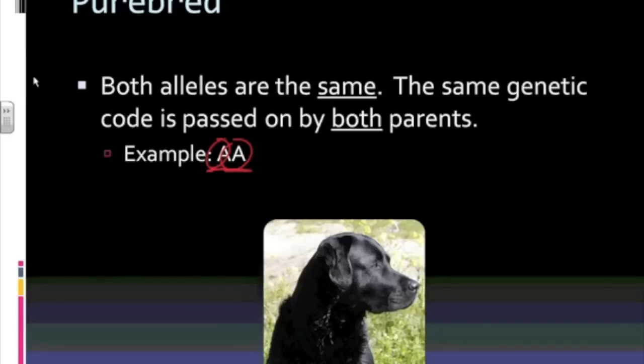Capital A, capital A. I've got a picture of a Labrador, a black lab. I have a black lab dog, and a lot of times we refer to dogs as being purebred. So if the mom was a black lab and the dad was a black lab, then the puppies have no other option than to be black labs. That's a purebred dog. You don't have a black lab mom and a black lab dad and all of a sudden get a poodle. You don't get a poodle out of that combination. You're only going to get a black lab puppy. That is an example of a purebred organism where you get the same genetic information from mom and dad.